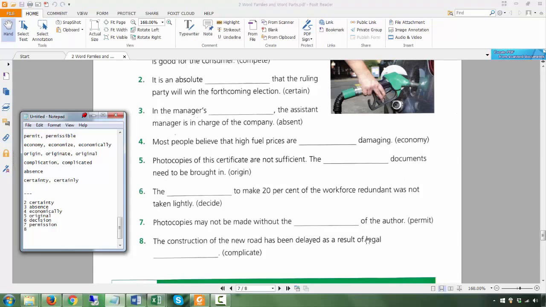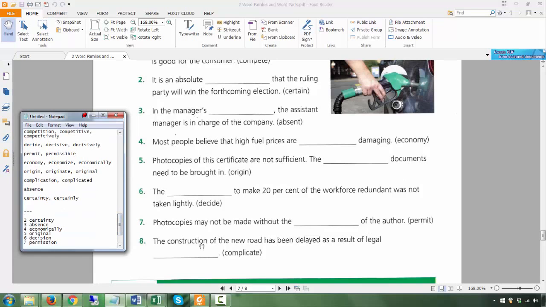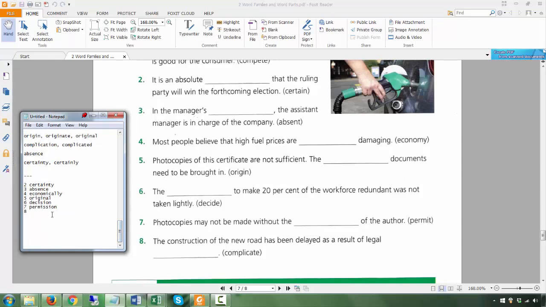8. The construction of the new road has been delayed as a result of... is a preposition of something, so there has to be a noun somewhere. Legal here is, remember, AL. What is AL? AL is normally an adjective. Okay, so this is an adjective. So adjective is going to describe a noun. Where's your noun after the preposition of? This is the noun here. This is the adjective describing a noun. So the noun version of complicate is complication.